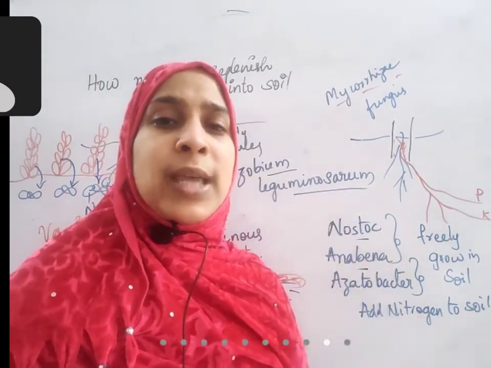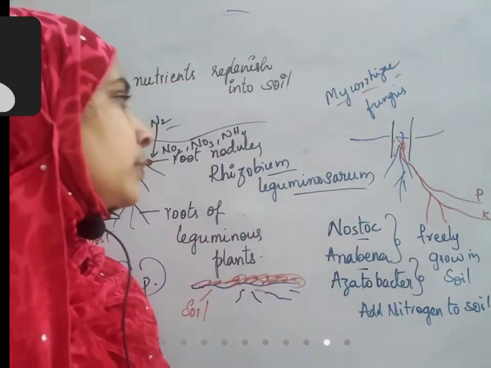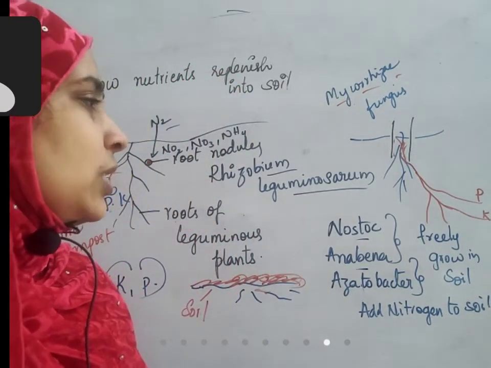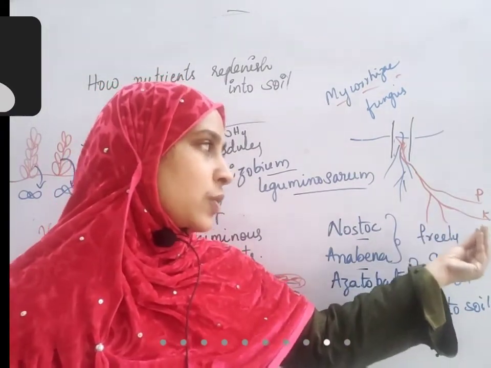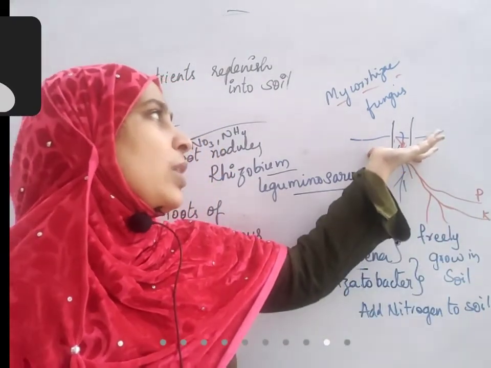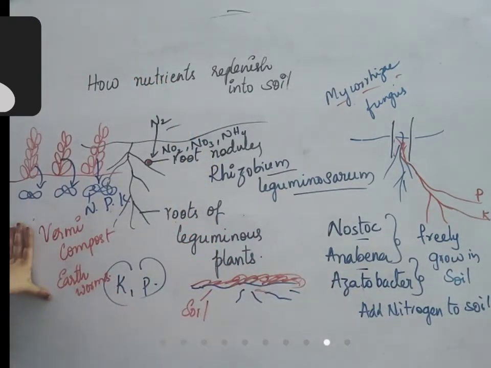Why? Because this mycorrhiza is a fungus. It grows into the plant also. Okay, so these are not harmful fungus. They are useful for absorption of potassium and phosphorus by these plants. Okay. So this is one example. Now take the example of vermicompost.